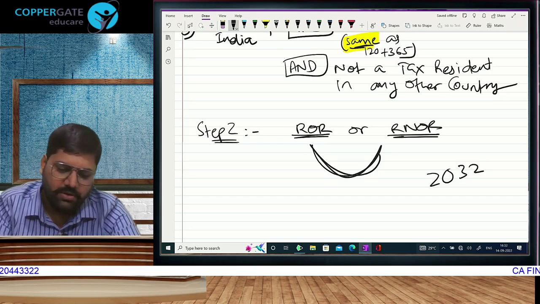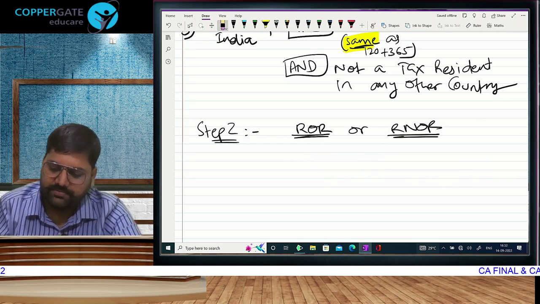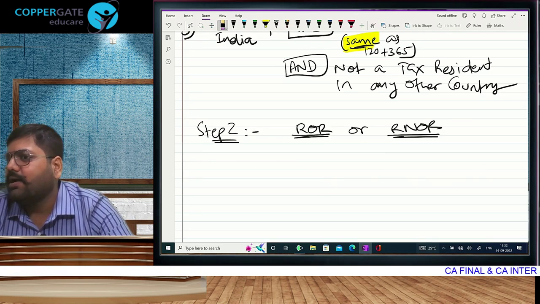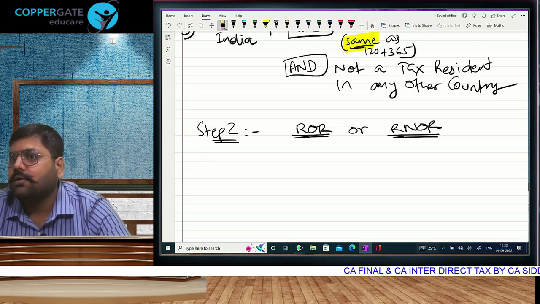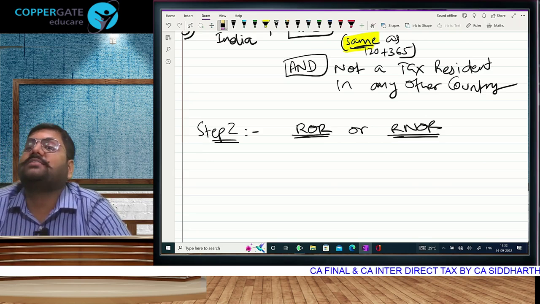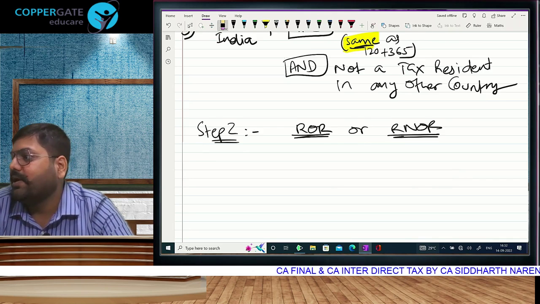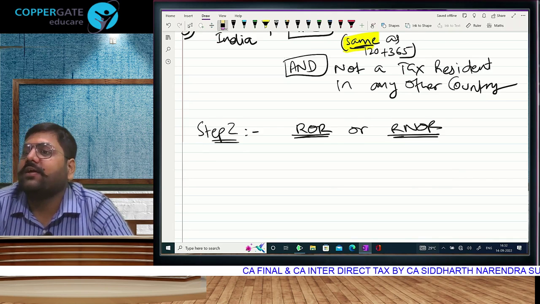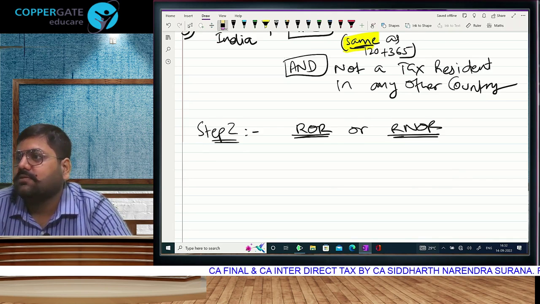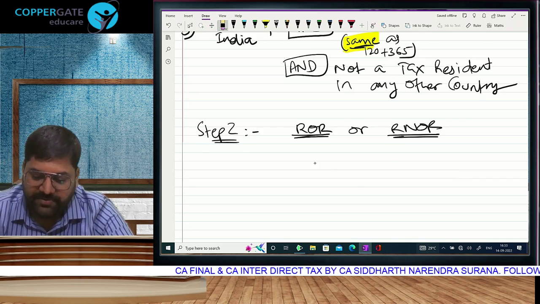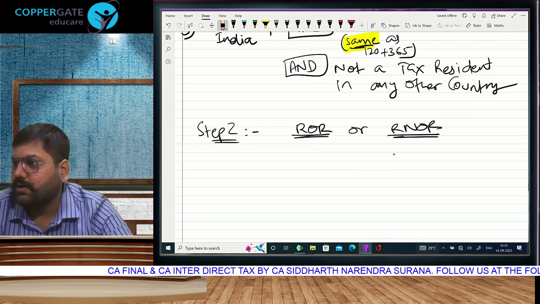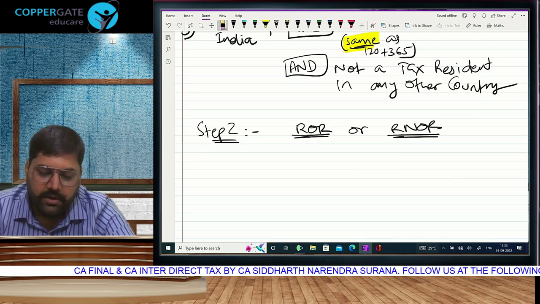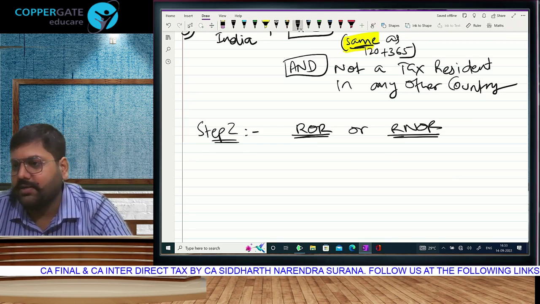Okay? So we are talking about ROR and RNOR. When we go to that return filing part, somewhere it is stated that if you are ROR and you have any asset outside India, foreign asset, then return filing is compulsory. So there also you need to know the difference between both of them, ROR and RNOR. There also. You are understanding? Okay. Return filing will be compulsory if you have a foreign asset.